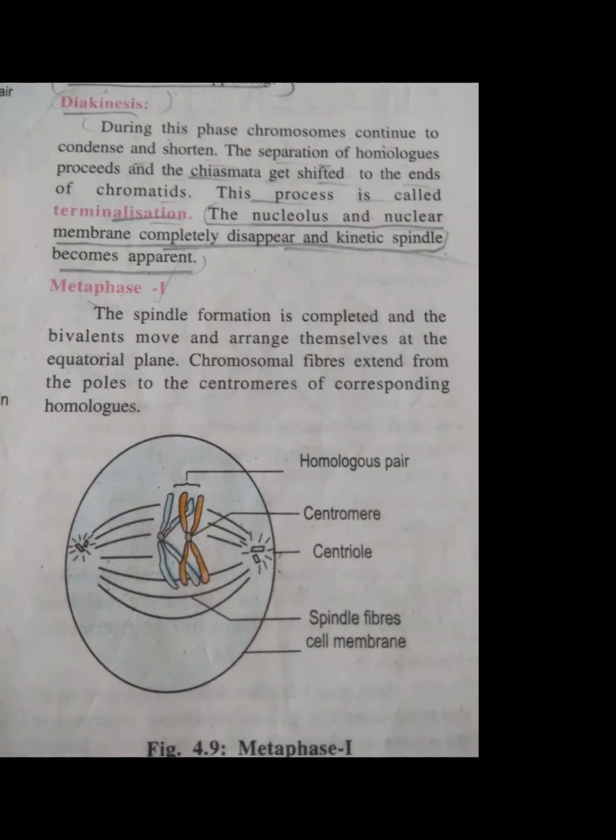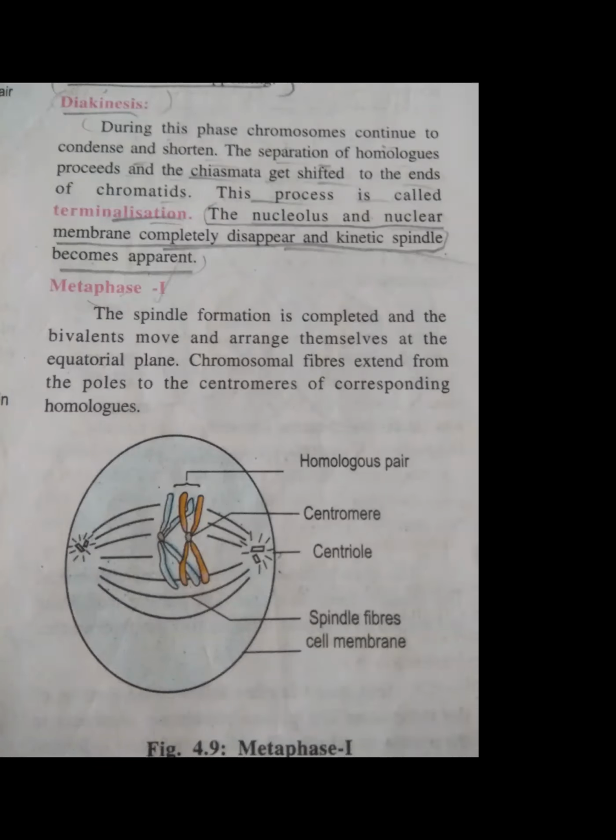Okay. So what we have completed in diakinesis, during this phase, chromosomes continue to condense and shorten. First of all, that particular chromosome will become condensed and short. The separation of homologous chromosomes proceeds as the chiasmata get shifted towards the end of the chromatid. मैंने आपको जो बताया X shape structure जो आता है, वो एक दूसरे से separate होना शुरू हो जाता है. They start separating. That particular process we call terminalization. उसको क्या बोलते हैं हम? We call that particular process terminalization, that is called terminalization.